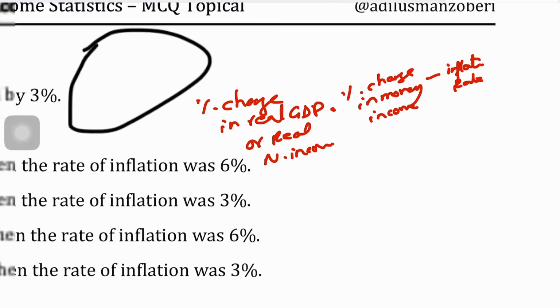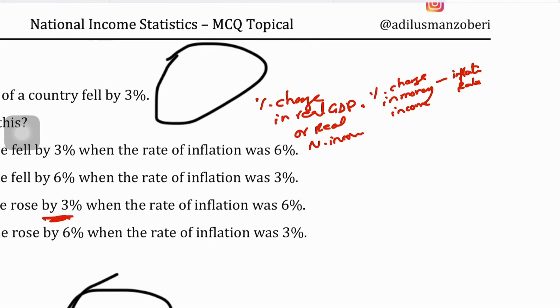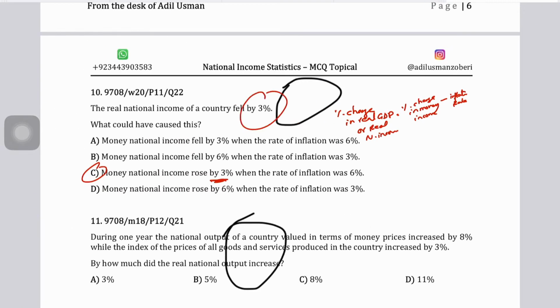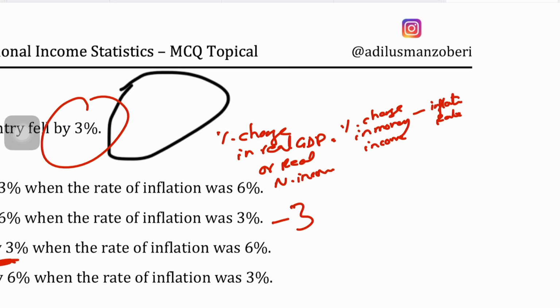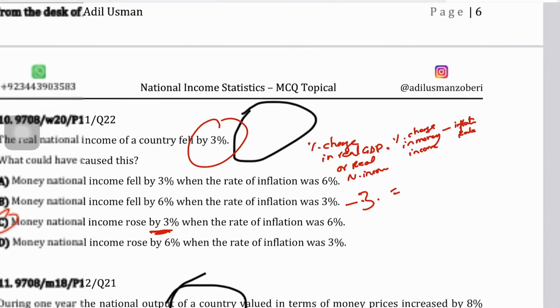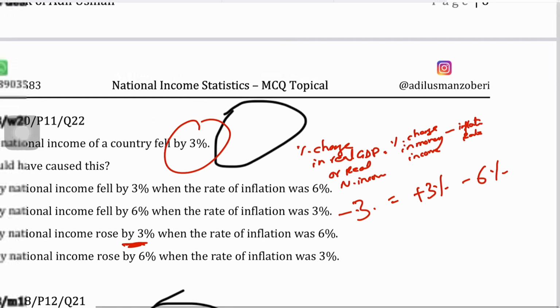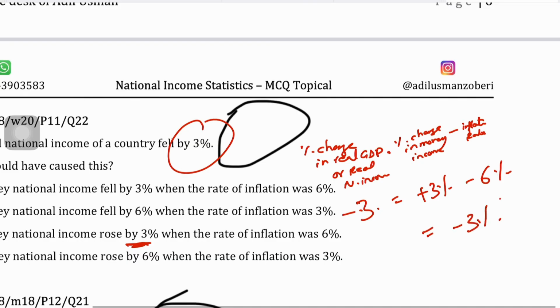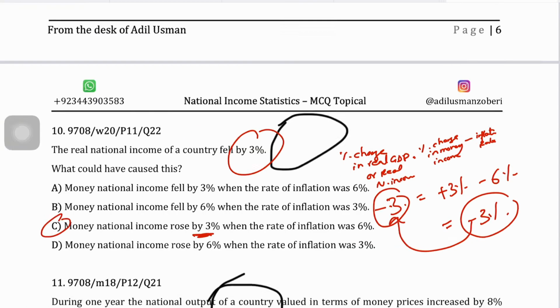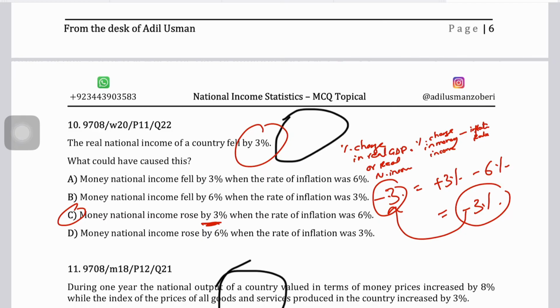So if your percentage change in real GDP or real national income is falling by 3%, so it's negative 3%, it means that the change in your money national income would be plus 3% minus your inflation rate of 6%. And so the correct answer would be minus 3%, which matches the information given. That is why the correct answer is C: money national income rose by 3% when the rate of inflation was 6%.